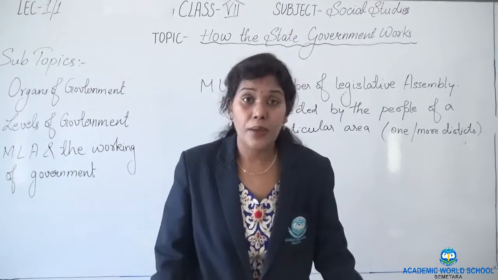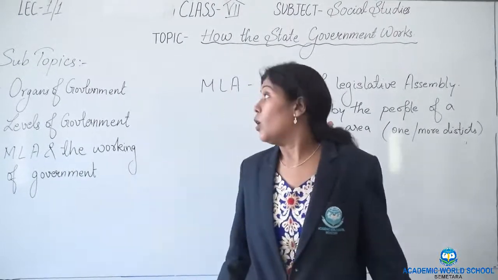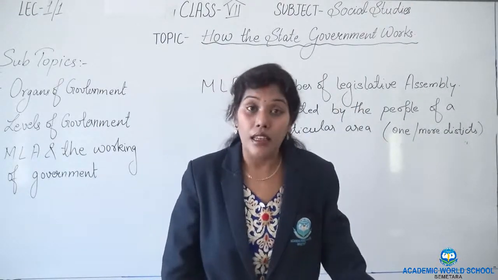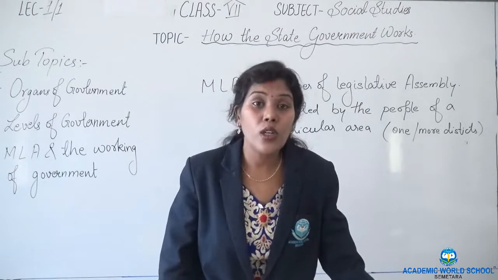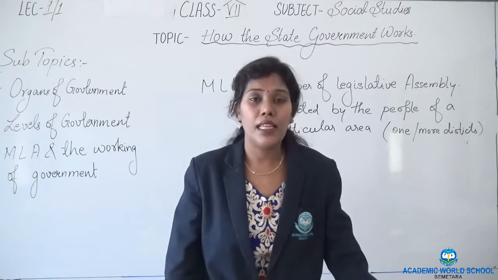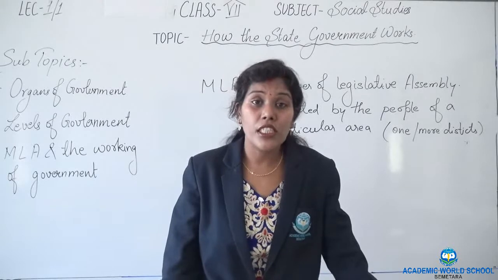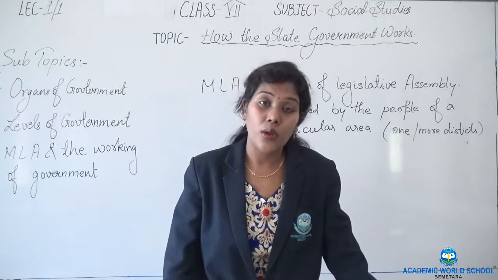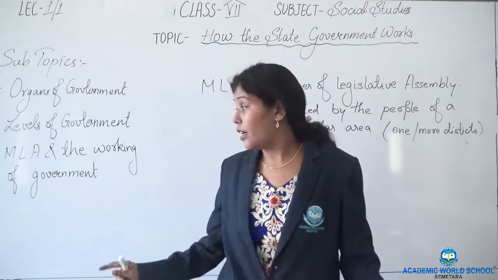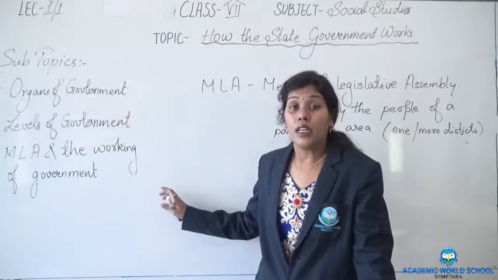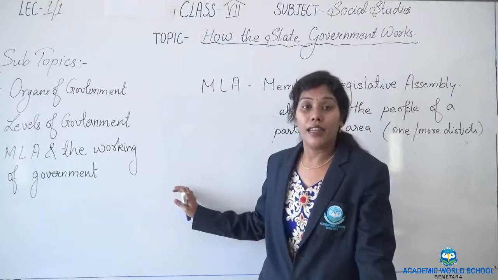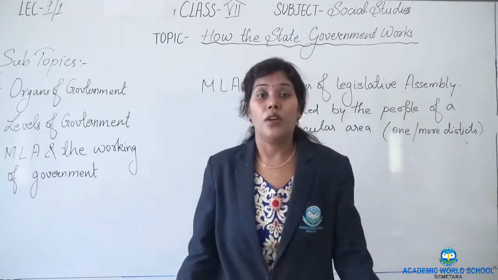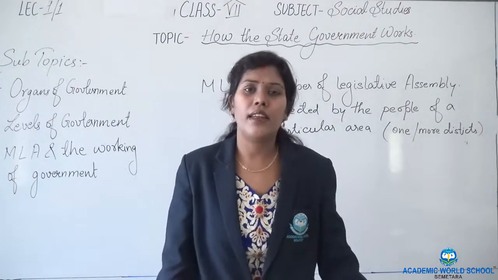Students, in this chapter, we have seen what the government is, what the main organs of the government are, levels of government, who an MLA is, how an MLA is elected, who the chief minister is, ruling party, opposition party, and how they work. It is the duty of the government to maintain order and discipline in a particular area and to sort out the problems in that area.